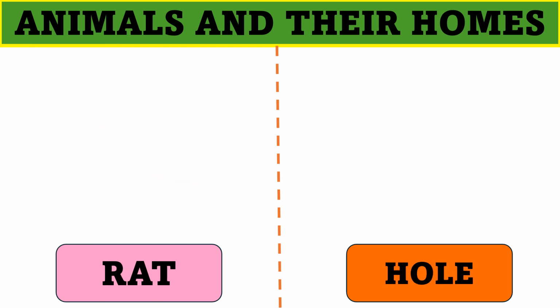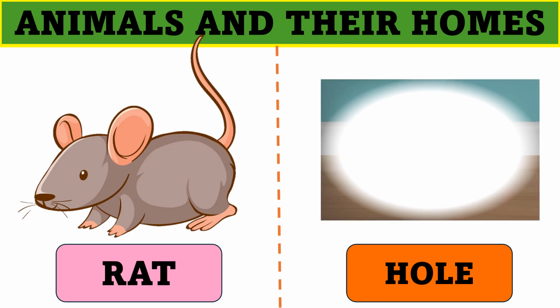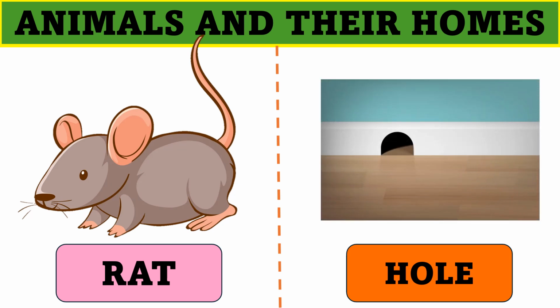Next animal is rat. And rat lives in a hole. Hole. Rat lives in a hole.